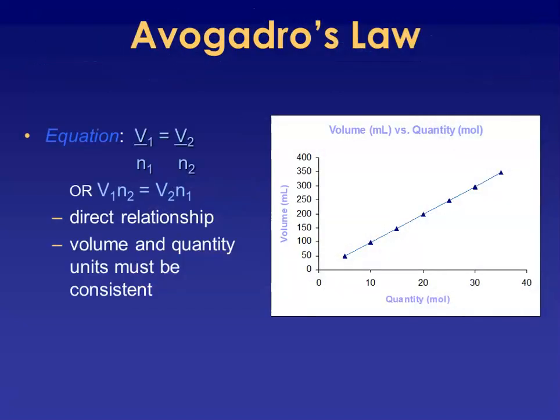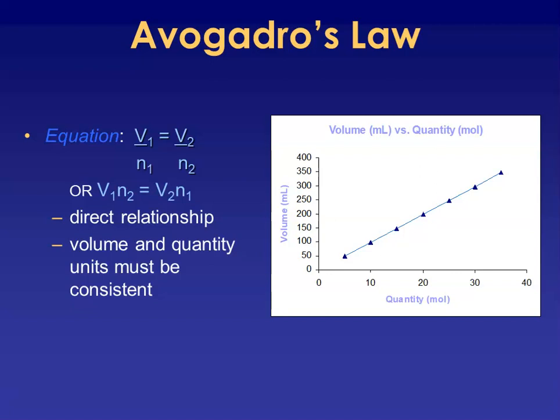Avogadro's law explores the relationship between volume and amount. As your amount of gas increases at a constant pressure and a constant temperature, the volume of the container containing the gas would have to increase as well to balance out that pressure shift. So V1 would go with N2 and V2 would go with N1 in the direct relationship if I was going to set it as an equivalence statement.